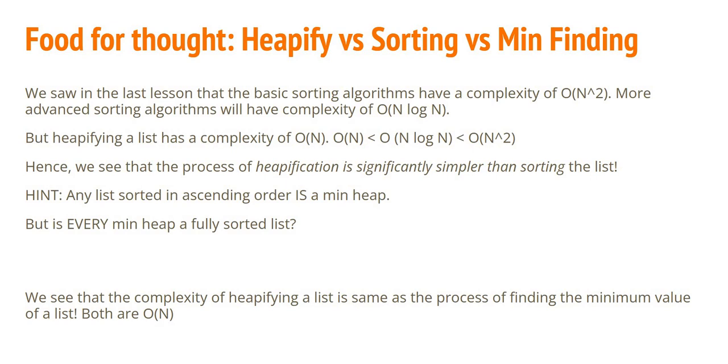In fact, it's interesting to note that heapifying is the same complexity as min finding. So if I have a list of, let's say, n numbers, and I want to find the minimum of that, as we were doing, for example, in selection sort, we end up doing n comparisons to find wherever the minimum is. That complexity turns out to be exactly the same as heapify, which is very thought-provoking in some sense, because in heapification we are doing comparisons, and movements and so on.